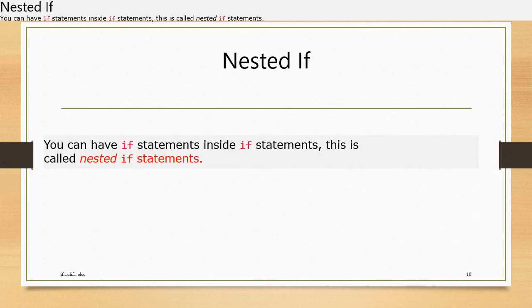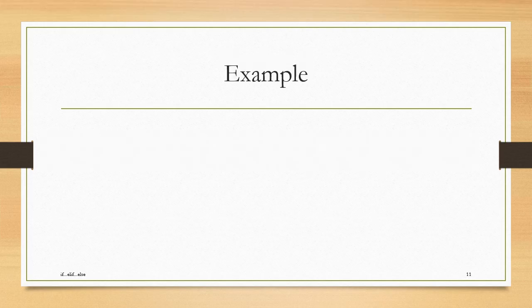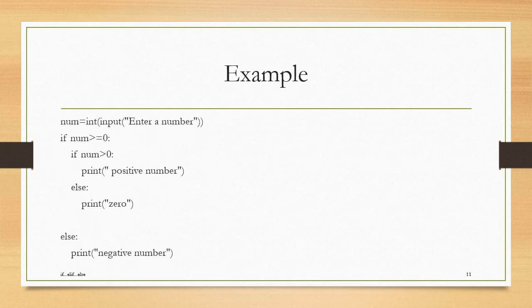The next statement is nested if. Nested if is nothing but an if statement inside an if statement; it can be called a nested if statement. Here is an example of the same: positive, negative, 0. Here also again the user is asked to enter a number. First we will check if number is greater than or equal to 0. If the number is greater than or equal to 0, it can be either greater than 0 or equal to 0. Inside that true block, we are again doing some other checking.